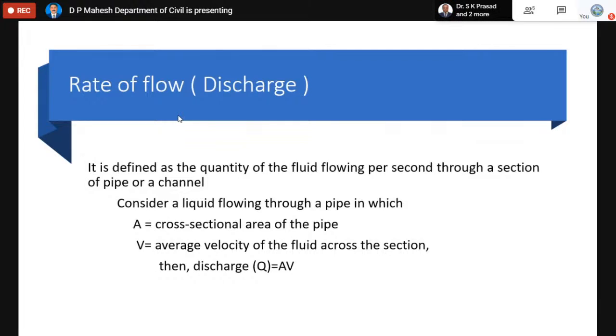How can we calculate that flow rate? If the cross-sectional area of the pipe is known, and the average velocity of the fluid through the cross-section is known, then we can find the discharge using the formula Q equals A into V.